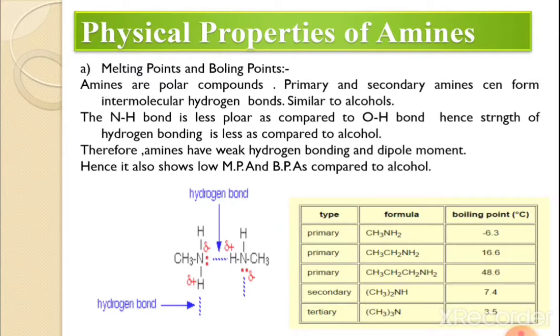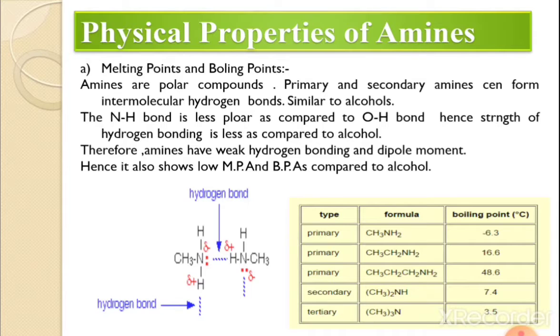Friends, the amines contain the N-H group. That means the amines are polar compounds, because here nitrogen is electronegative and hydrogen is electropositive. Therefore, these amines are polar compounds. The primary and secondary amines can form intermolecular hydrogen bonds. I have shown here the intermolecular hydrogen bonds.